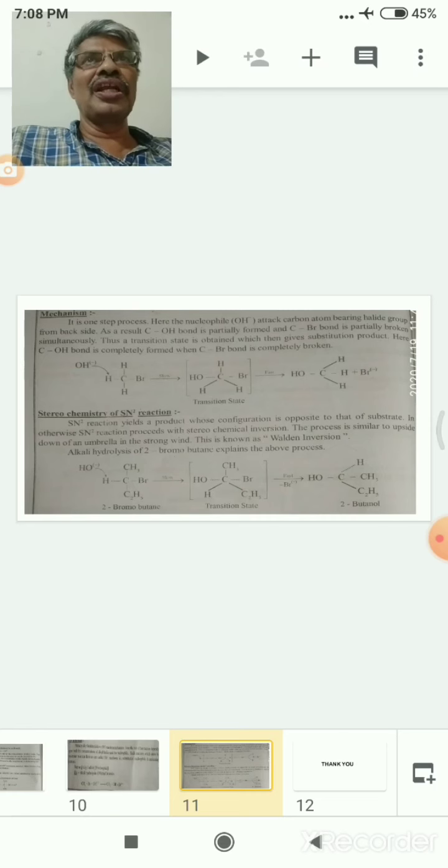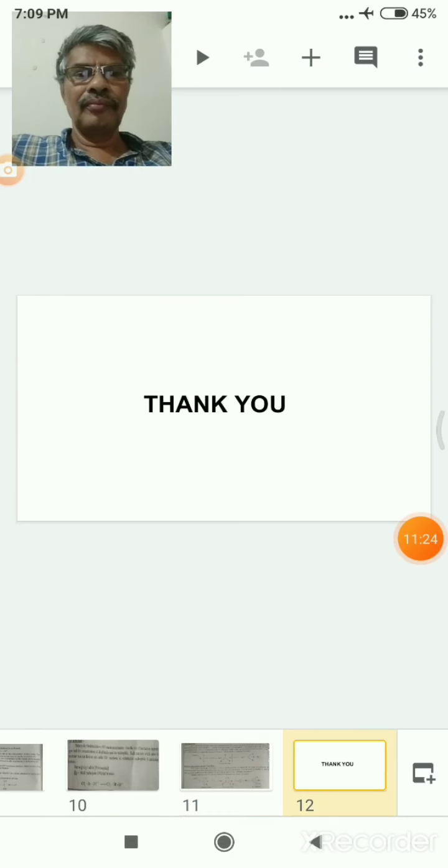Due to this partial double bond character, the bond breaking is somewhat difficult. So in the case of aryl halides, nucleophilic substitutions are comparatively less than in alkyl halides. Thank you.